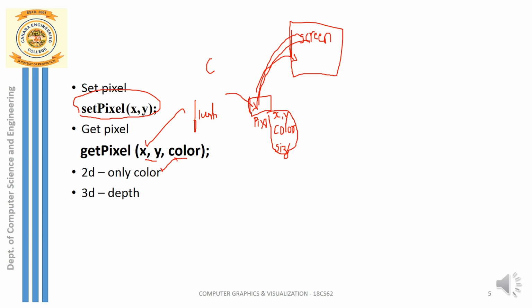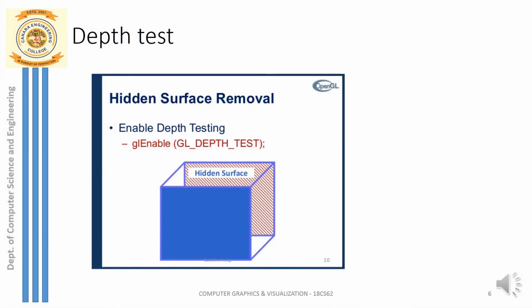Apart from this color attribute and xy, there is one more piece of information called depth information that is stored. What is that depth information? I'll just show you that. You can just see the depth information. See, this is a 3D cube. I want to display the 3D cube on my computer screen. I want to display the image of this cube on the screen.